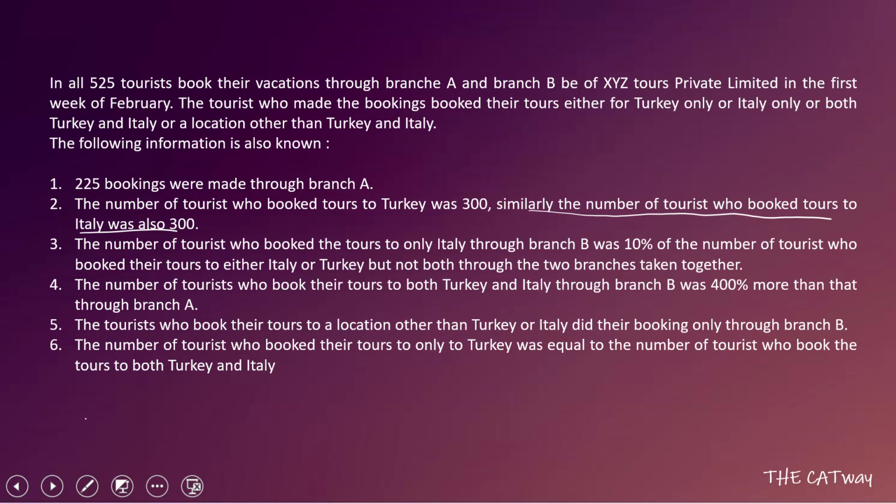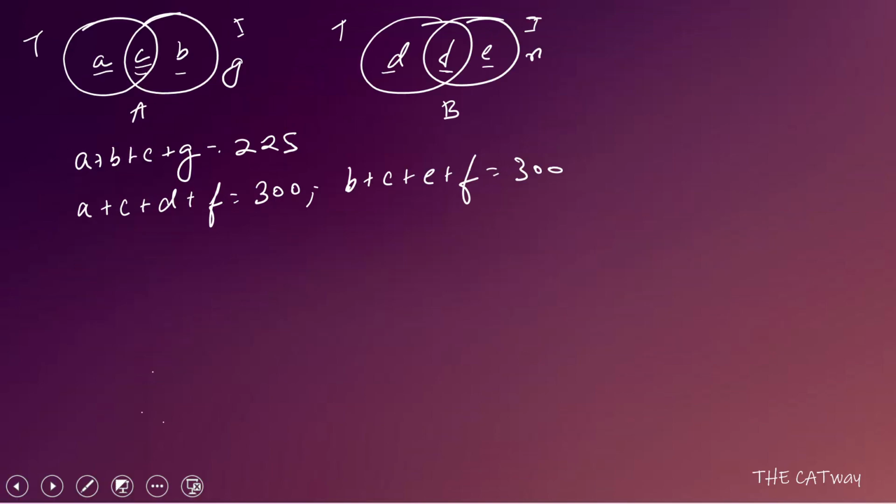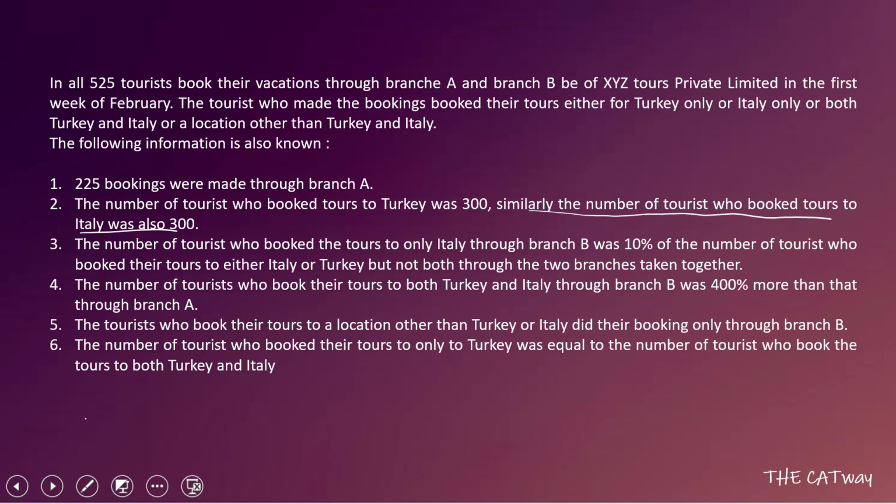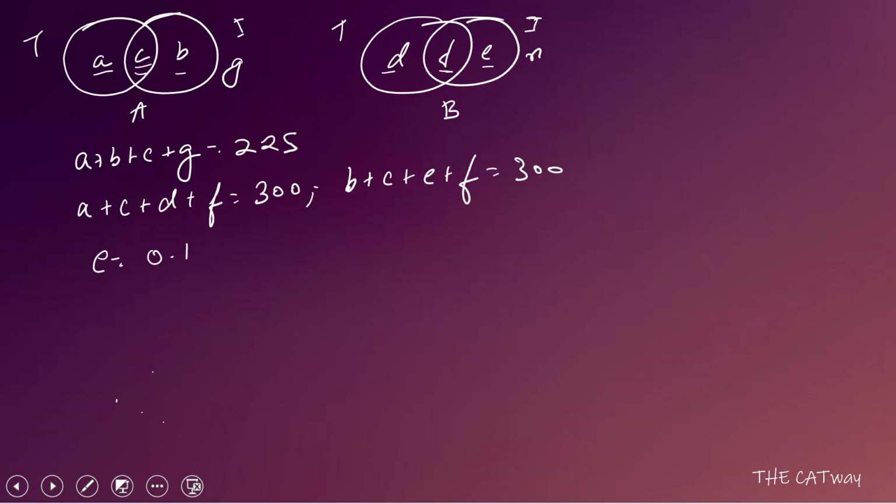Okay, after that it has been given that the number of tourists who booked tours to only Italy through branch B, so only Italy through branch B is E, is 10% of the number of tourists who booked their tours to either Italy or Turkey, but not both, the two branches taken together. So only Italy and only Turkey, that is A plus B plus D plus E. Okay, C and F would not be included.